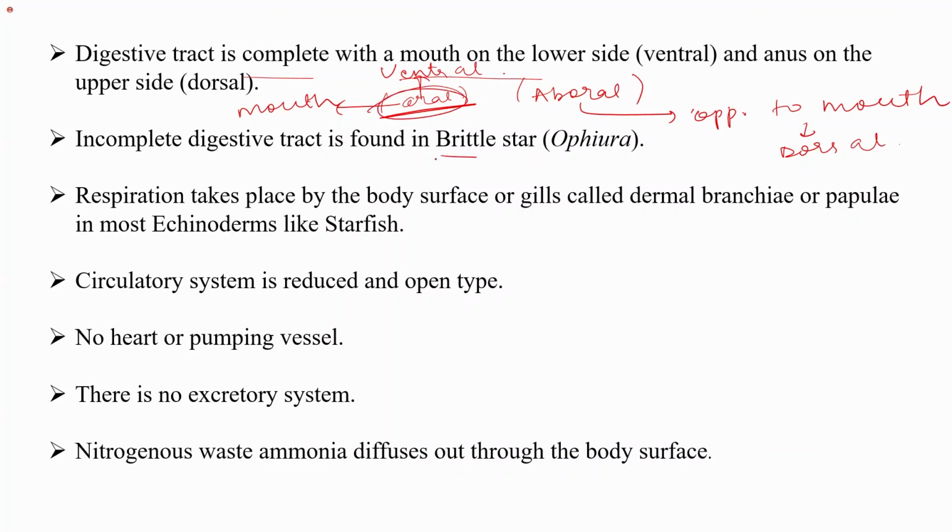Incomplete digestive tract, for example, is found in the brittle star. Although in most of the echinoderms the digestive tract is complete, there are certain exceptions. For example, Ophiura, which is the brittle star, the digestive tract is incomplete.